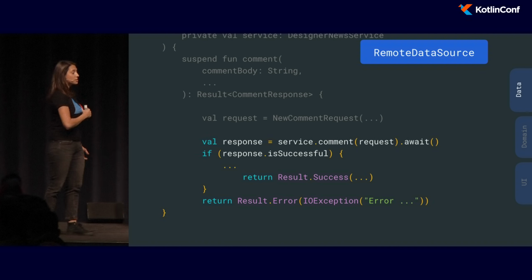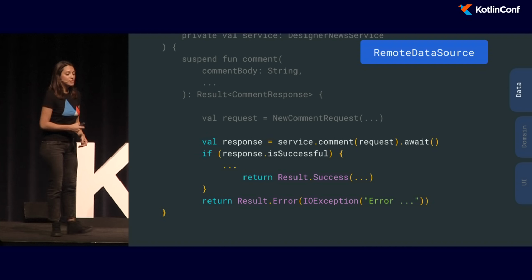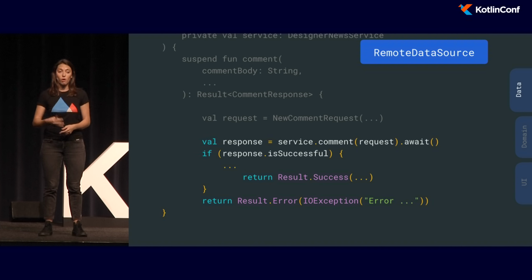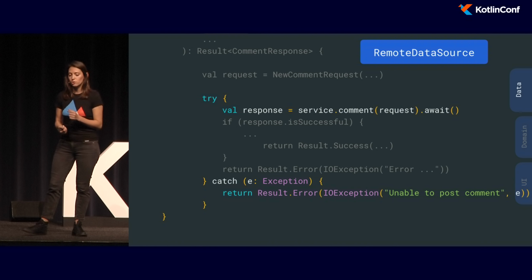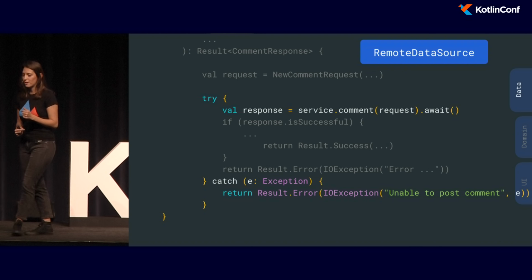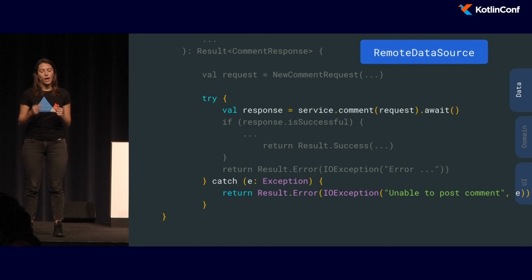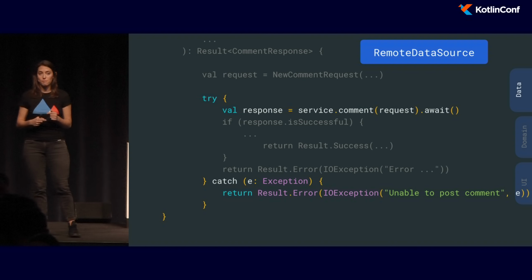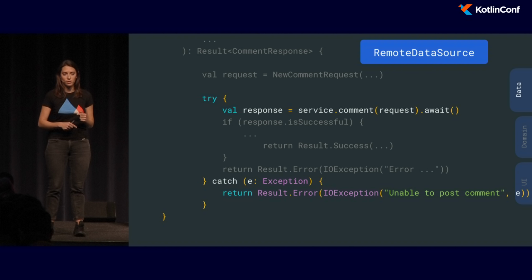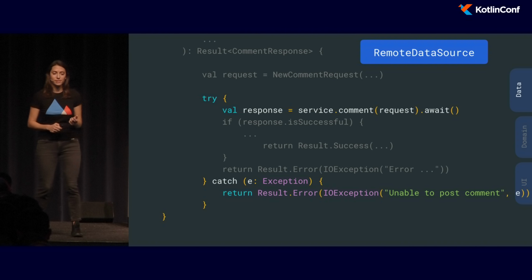But actually, this code is not complete. Because, for example, if your device is offline, this code will crash. So what we need to do extra is to wrap this inside a try-catch. So this means that for absolutely every network request that we make, we had to add this try-catch. We didn't want to do that.